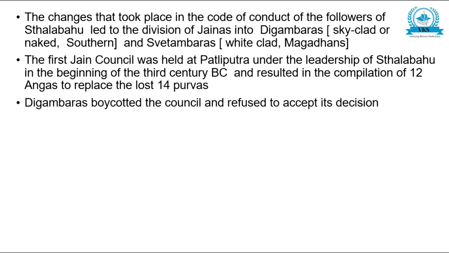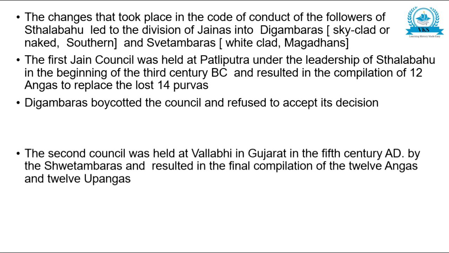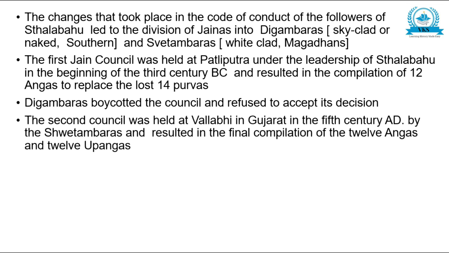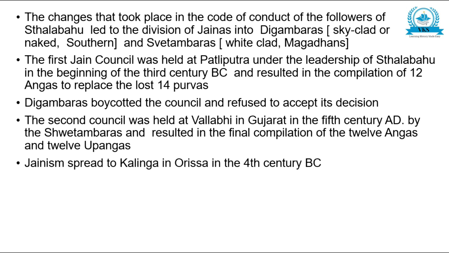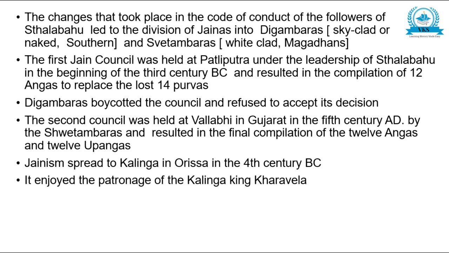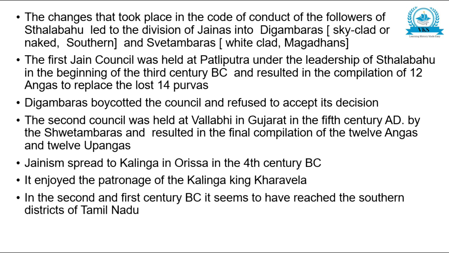Digambaras boycotted the council and refused to accept its decision. The second council was held at Vallabhi in Gujarat in the 5th century AD by the Svetambaras and resulted in the final compilation of the 12 Angas and 12 Upa-Angas. Jainism spread to Kalinga in Orissa in the 4th century BC. It enjoyed the patronage of the Kalinga king Kharavela.